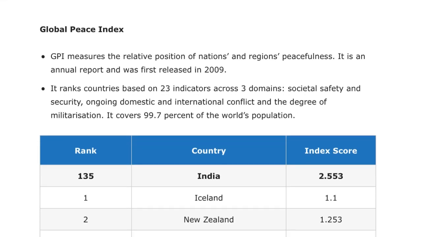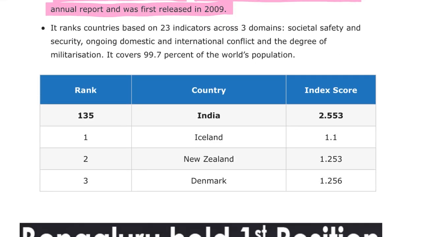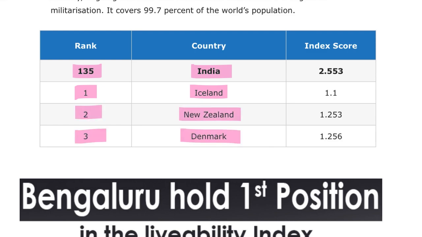Alright, then if we look at the Global Peace Index, the GPI measures the relative positions of nations and regions' peacefulness. It is an annual report and was first released in 2009. Now, if we here once again look at the indexes, India with 135, first was of Iceland, second was of New Zealand, and third was of Denmark.